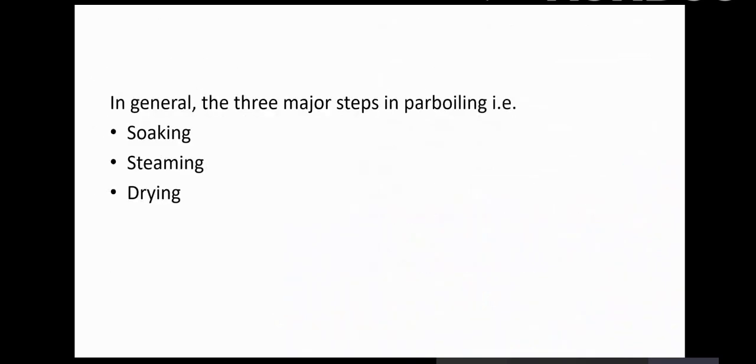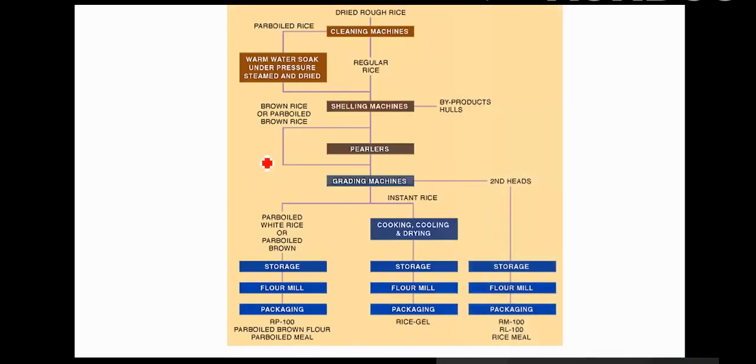So in general, there are three major steps in parboiling: soaking, steaming, and drying. So you have this dried rough rice. You do the cleaning to remove all the impurities. Just now we saw multiple impurities. You remove the impurities.